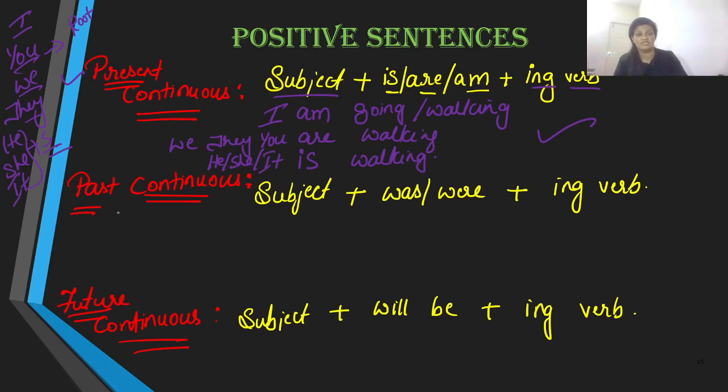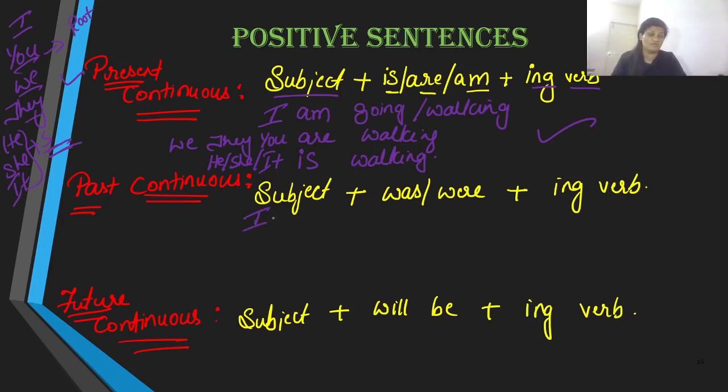Moving on to past continuous tense, we have obviously the subject, and here, like I told you earlier, the plus s rule is not applied in past or future tense. Except that the rule of plus s for third person singular is reflected in past continuous.